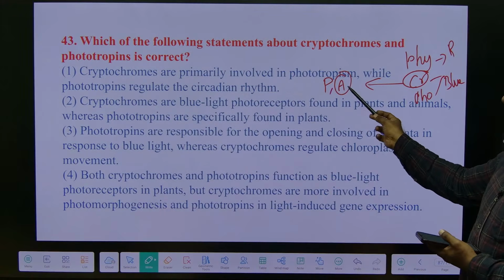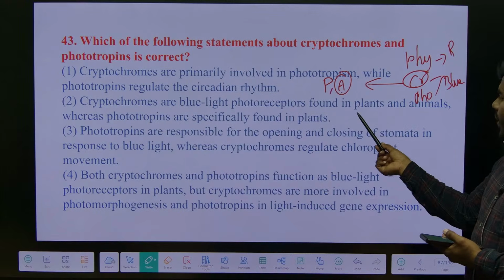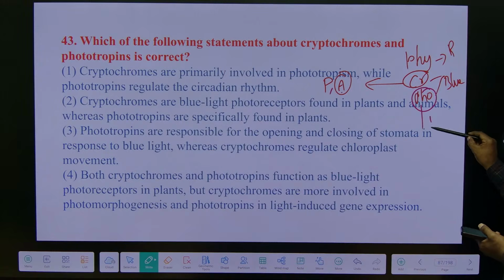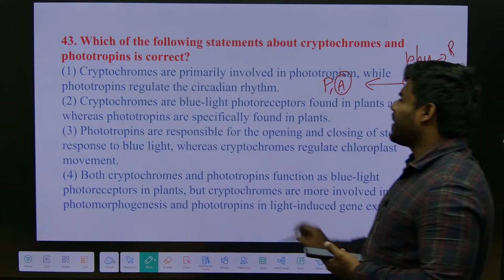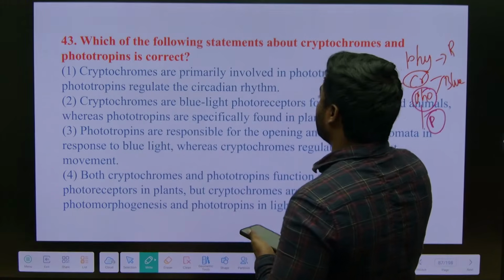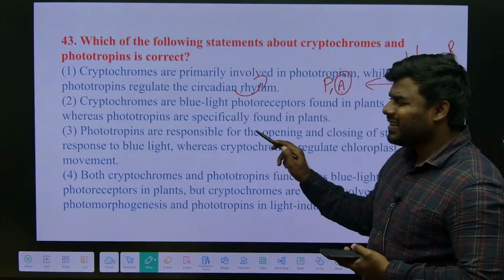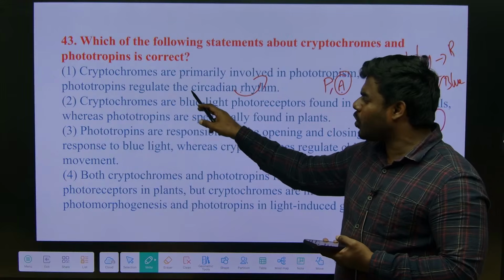They are also required for a variety of processes including flowering. Phototropins are also blue light pigments, but they are restricted to plants. They won't be found in animals.